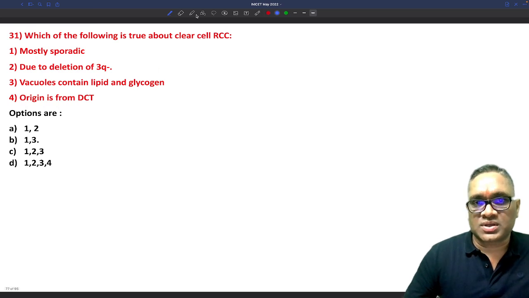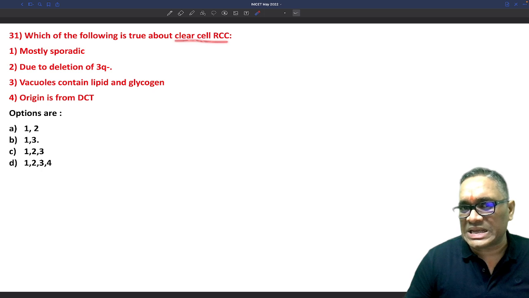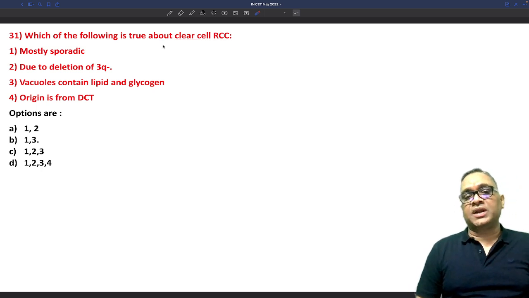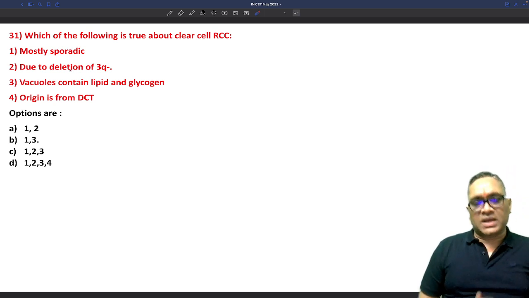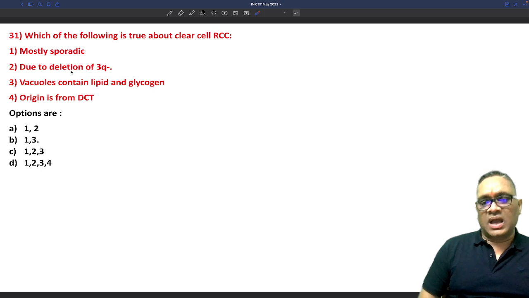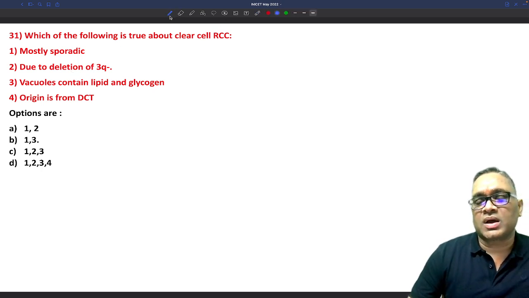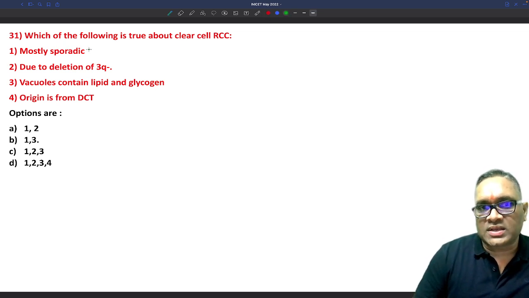Coming to the next question, again it's a repeat question. In my classes I have taught you very well about clear cell RCC, right? And in a high-yield short a few days back, 5 or 6 days back, I shared on my Instagram about clear cell carcinomas. In clear cell carcinoma you can see what findings you are going to observe. The examiner is asking which is true about clear cell type of RCC. It is mostly sporadic, so this is a true statement.